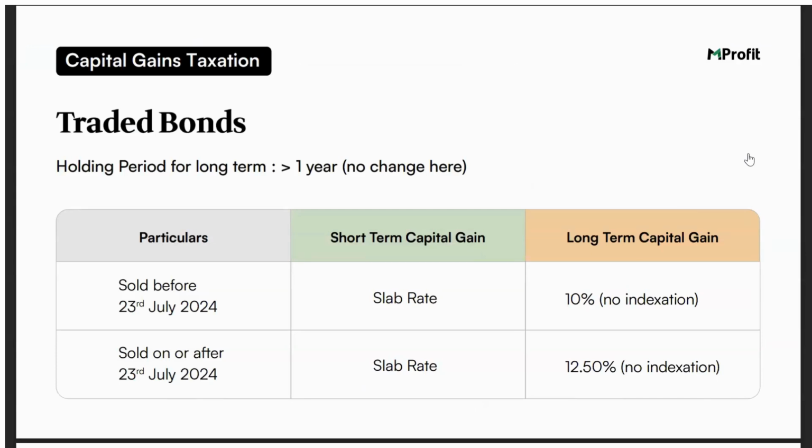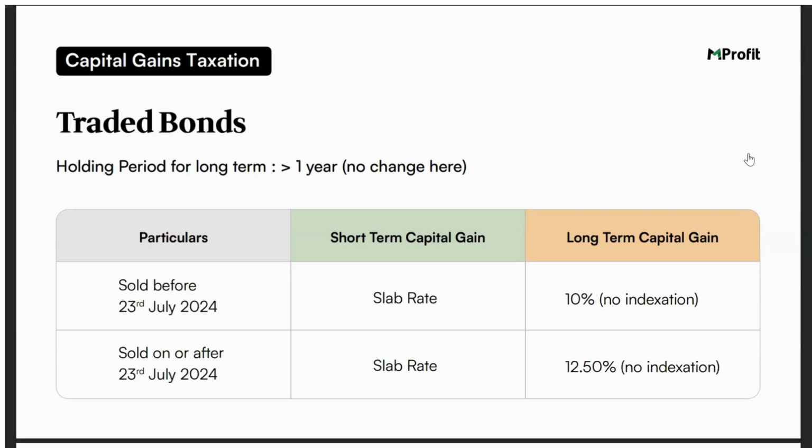So if you're selling any traded bonds before 23rd of July 2024, and it falls under short term, that is, the holding period is less than 1 year, it will be as per the slab rate. But if it is long term in nature, then it will be at 10%, but with no indexation provided. If you're selling on or after 23rd of July, only for long term, the rate of tax changes to 12.5%, and again there is no indexation benefit provided.